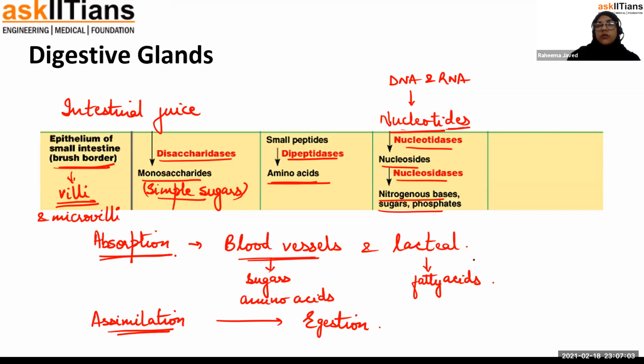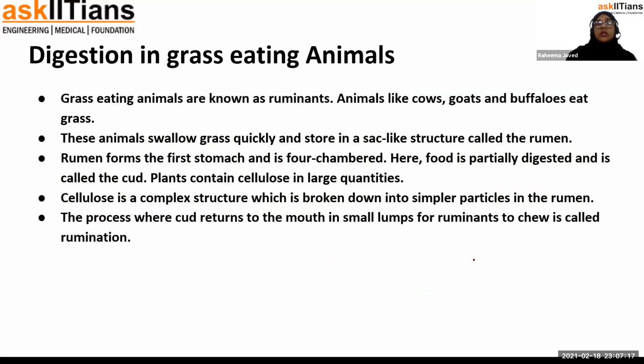Okay, so I hope you understood the process of digestion with the help of the step by step reactions that I explained with respect to the glands. So let's move on to digestion in grass eating animals.